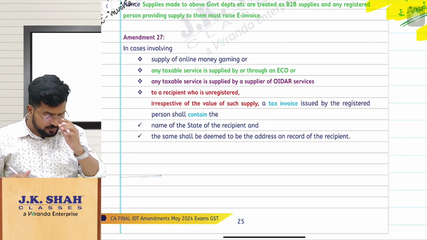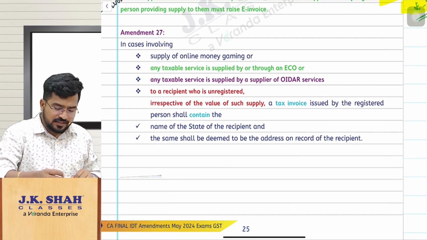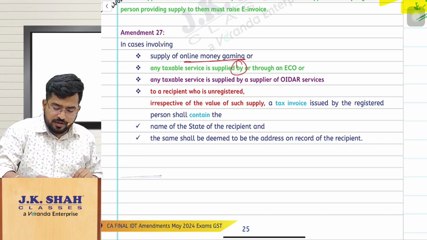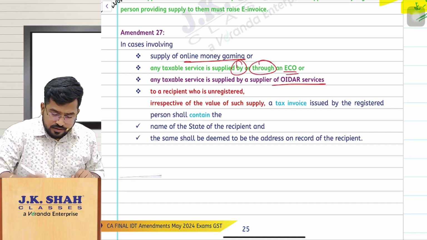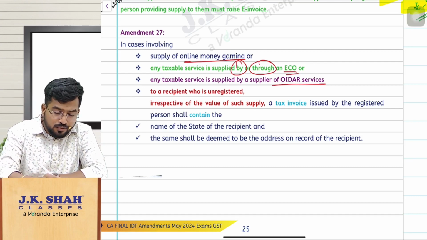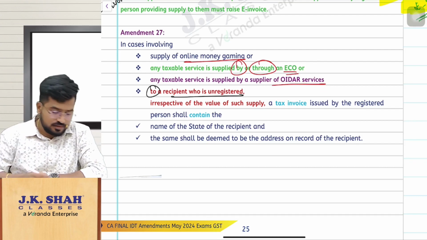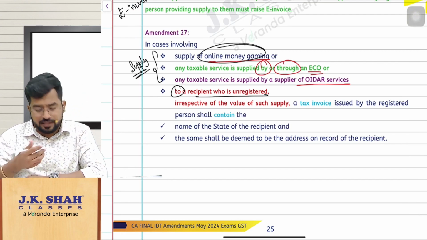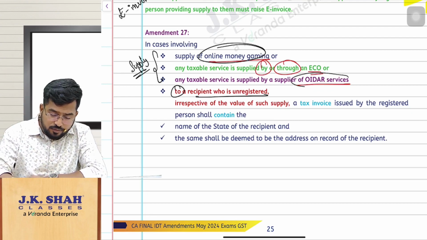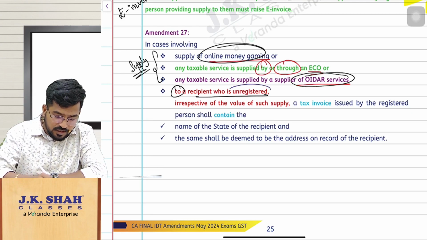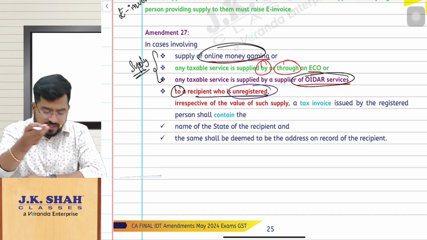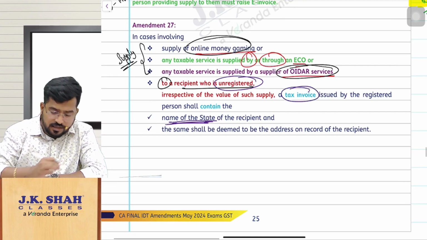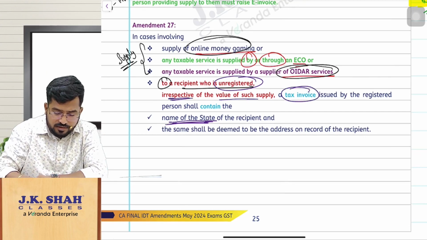Next, another simple amendment. If you are making online money gaming supplies, or any supplies made by or through an e-commerce operator, or supply of OIDR services to any person who is unregistered, in that invoice please collect the name of the state of the recipient and mention it in the tax invoice, irrespective of the value of such a supply. That is very important.